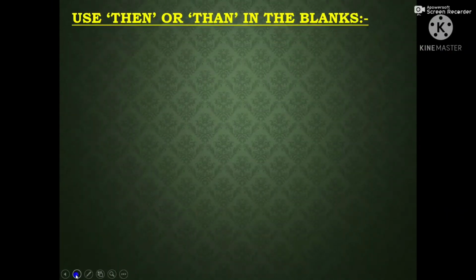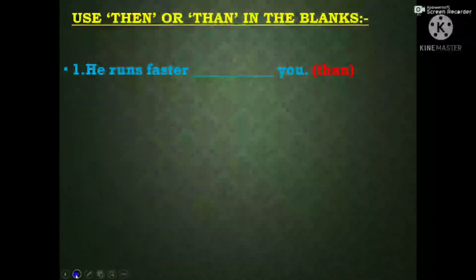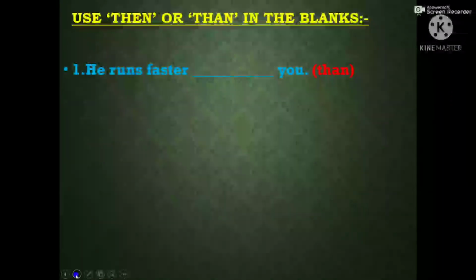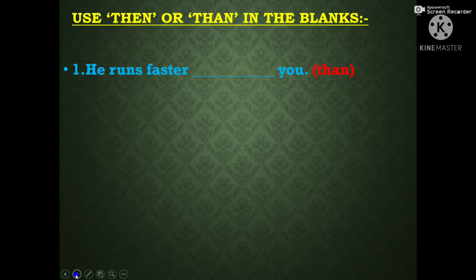Now we will learn the use of then and than. Question number 1, he runs faster dash you. He runs faster than you. Already we have discussed in adjectives that there are 3 degrees of adjective: positive, comparative and superlative. So when we compare between two things or two people, we use comparative degree. And after comparative degree we use than. So here he runs faster than you.